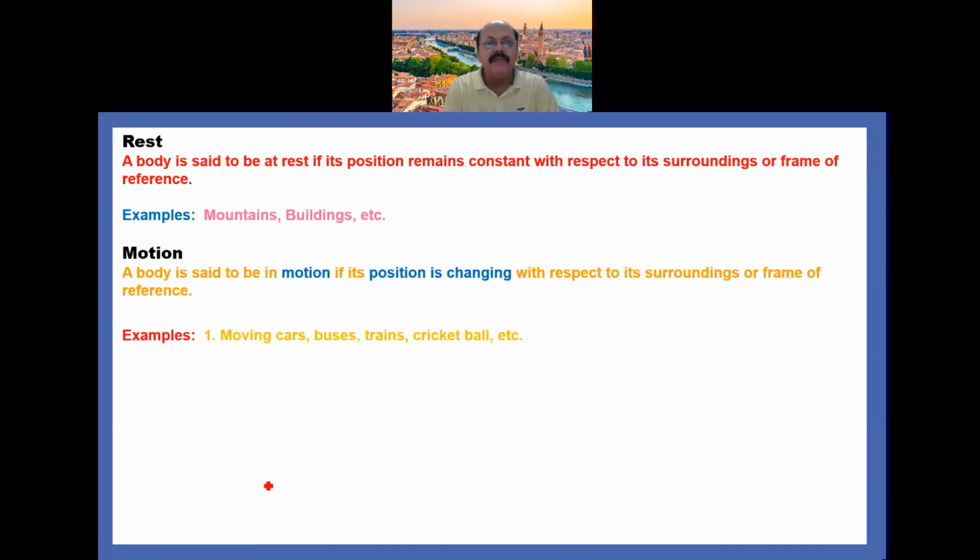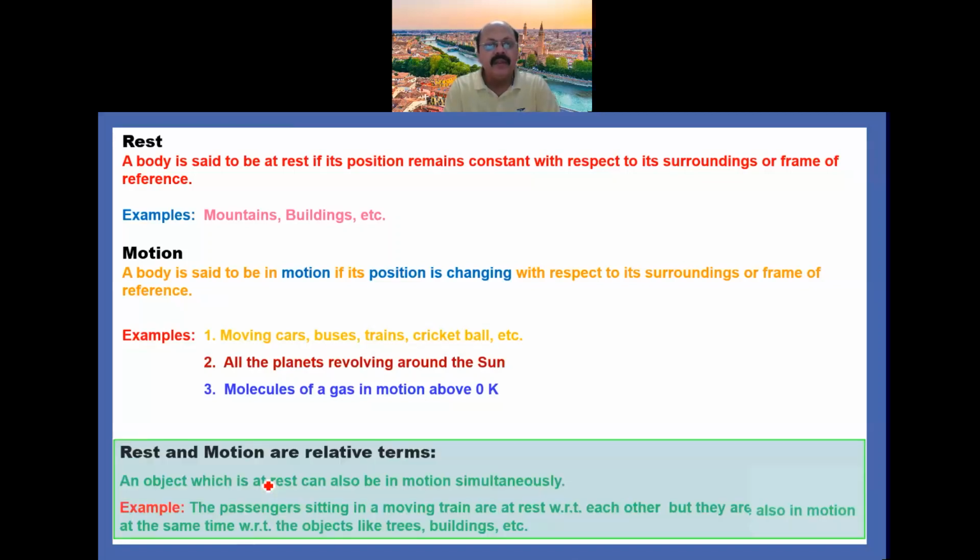For example, a car moving, a bus moving, a train moving, a cricket ball moving. All these are examples of motion. All the planets revolving around the sun, molecules of a gas in motion above 0 Kelvin.